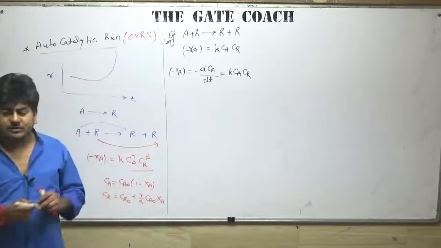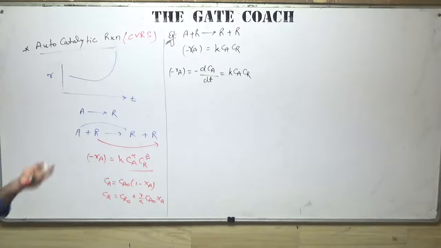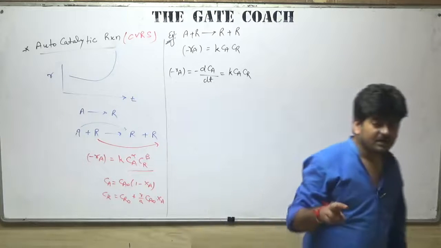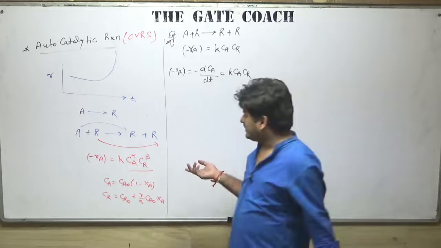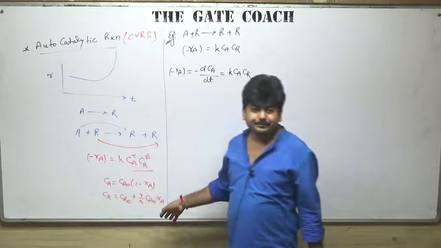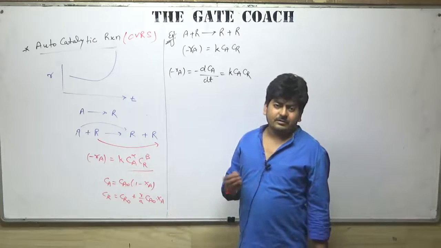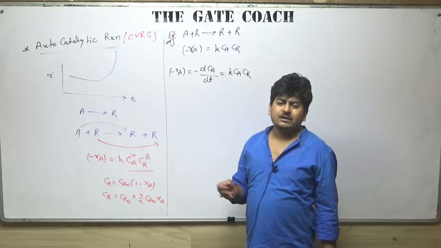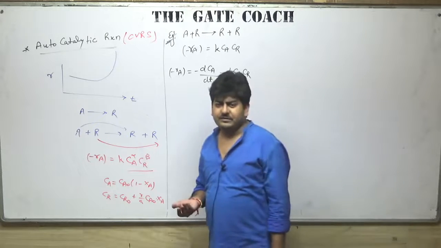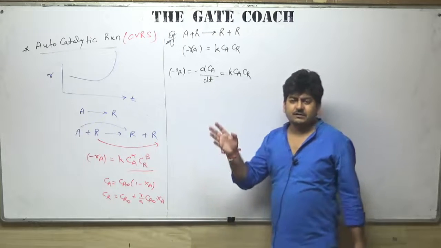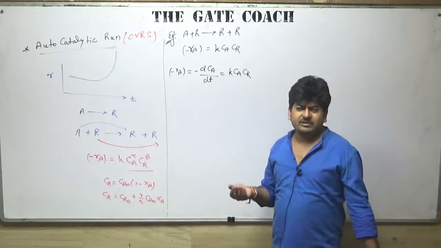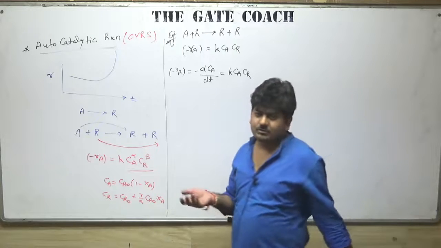So here I want to solve this. So obviously you have to change Cr in terms of Ca, or otherwise you can change Ca and Cr both in terms of some third variable like Xa. Okay, if you remember, we discussed the kinetic equation for second order reaction having two or more reactants, like A plus B gives something, where we discussed two cases: if feed is in stoichiometric proportion, and if feed is not in stoichiometric proportion.